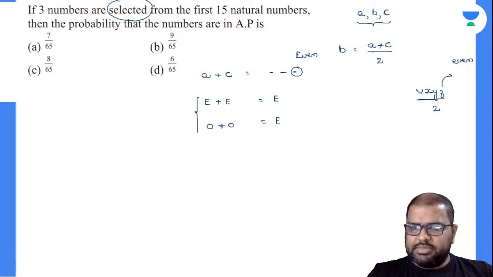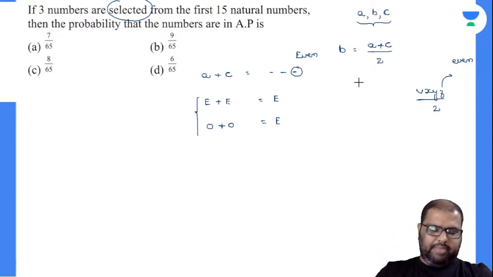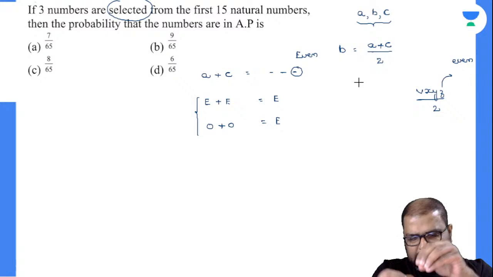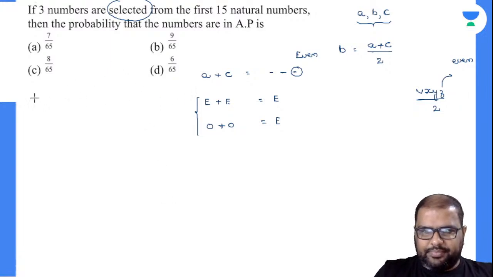And you closely observe there, if you add A plus C divided by 2, that will be your B number now. So there is no need to separately select B. If you select A and C and divide by 2, that will be your B number. So what is the total probability? Case 1. What is your total probability?